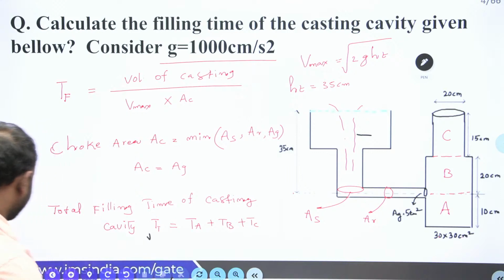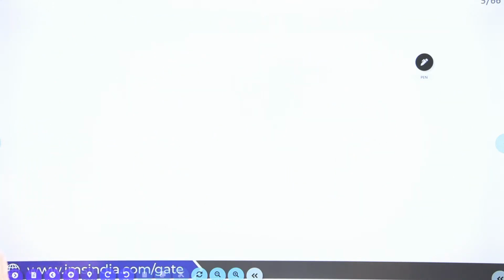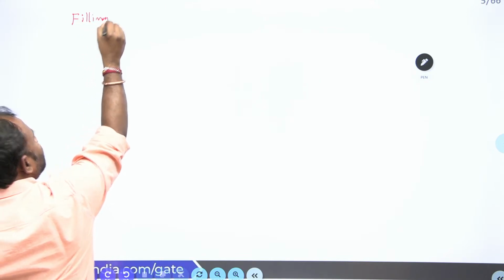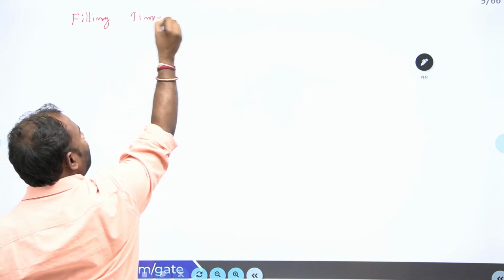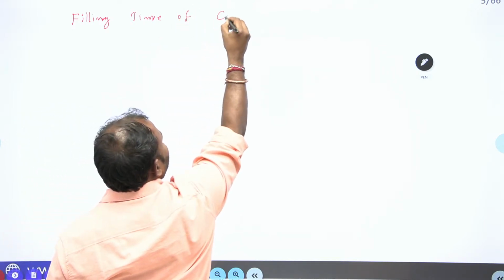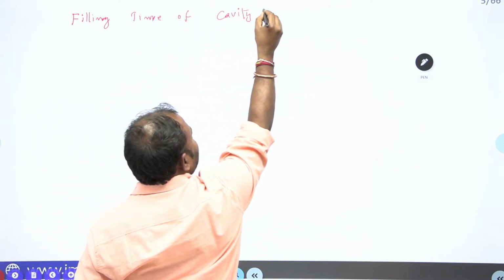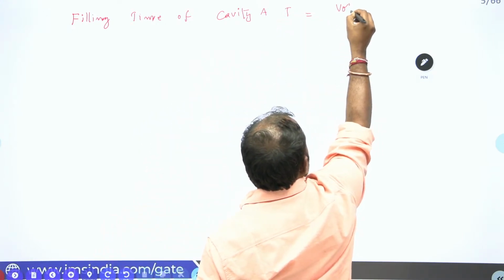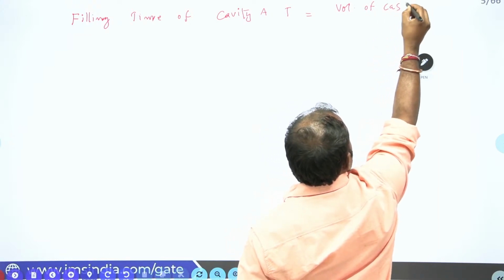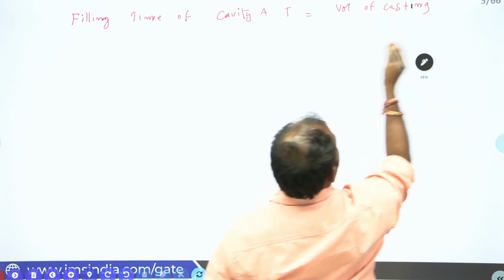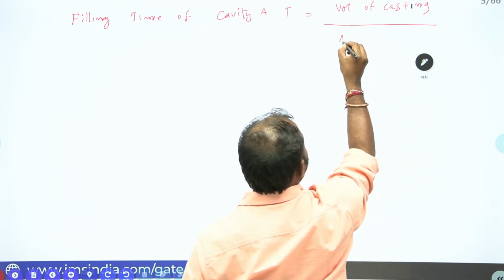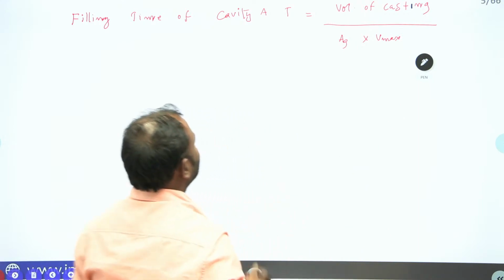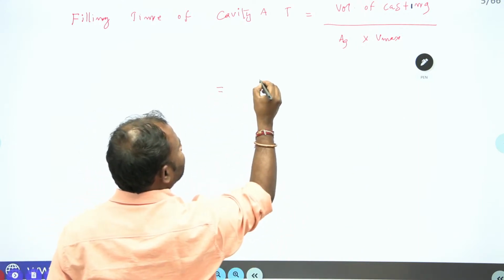Yes, right. Filling time of cavity A. So TA is equal to volume of casting divided by AC, that is AG into Vmax. Now let us go for the volume of casting.